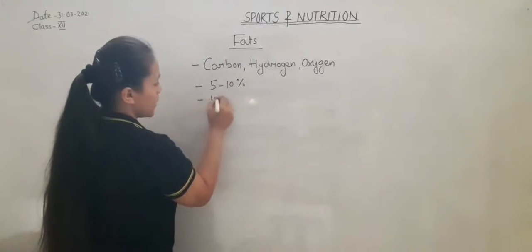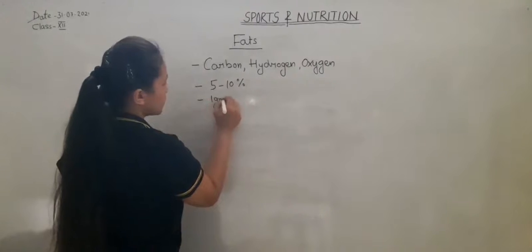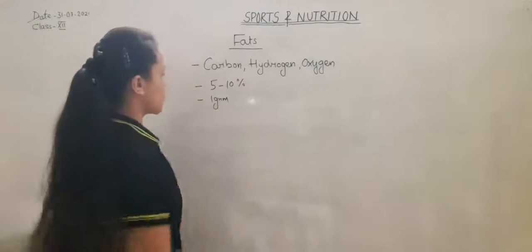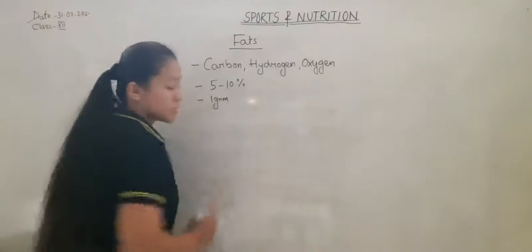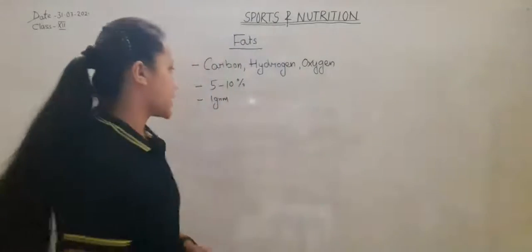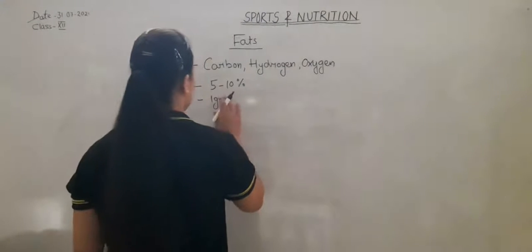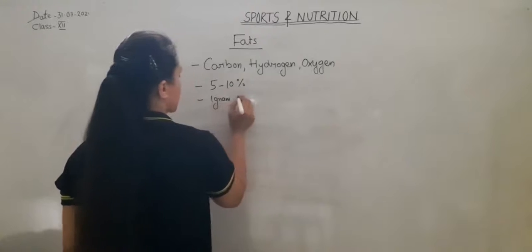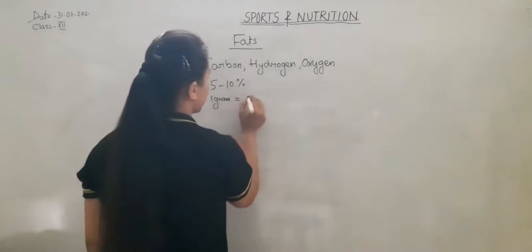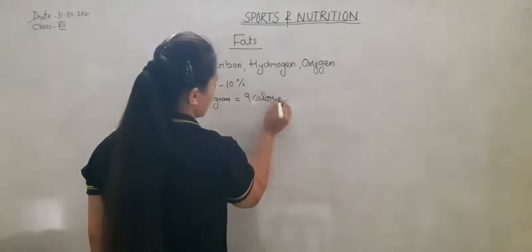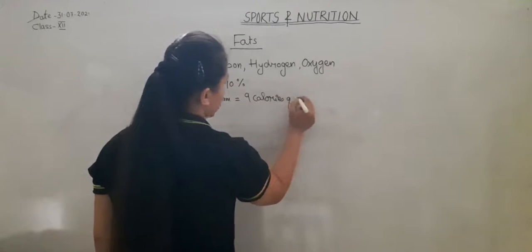1 gram of fat on burning gives 9 calories of energy.